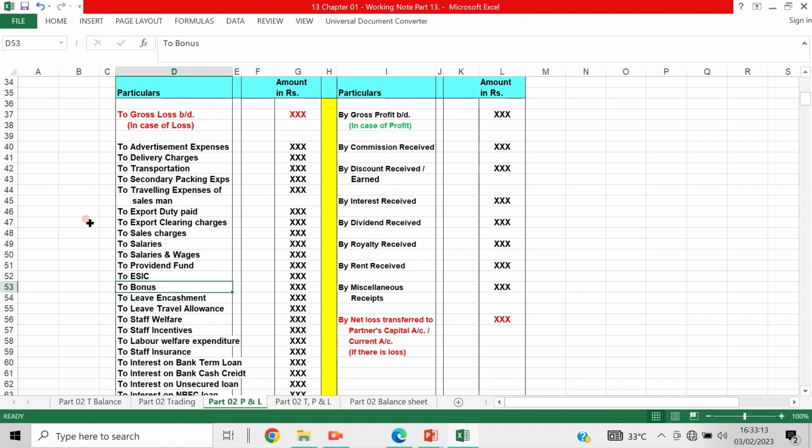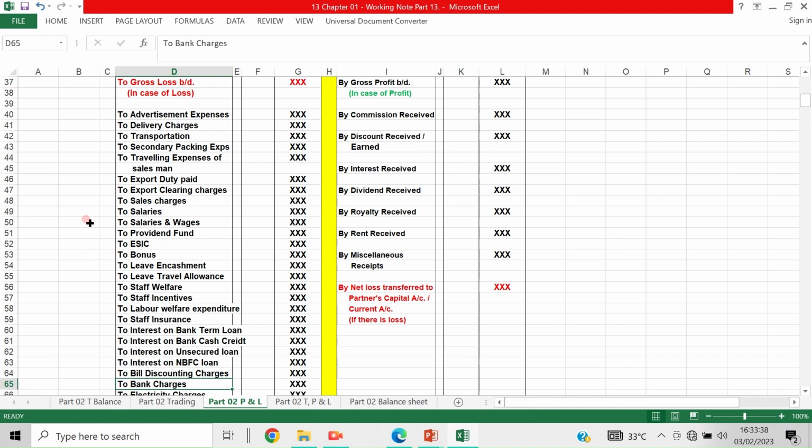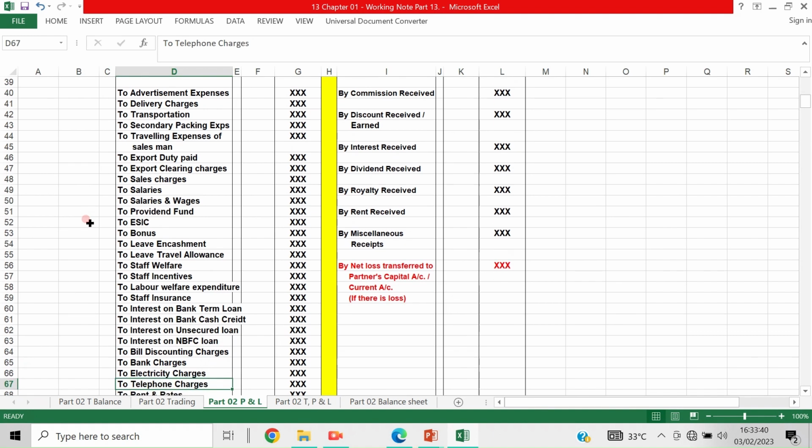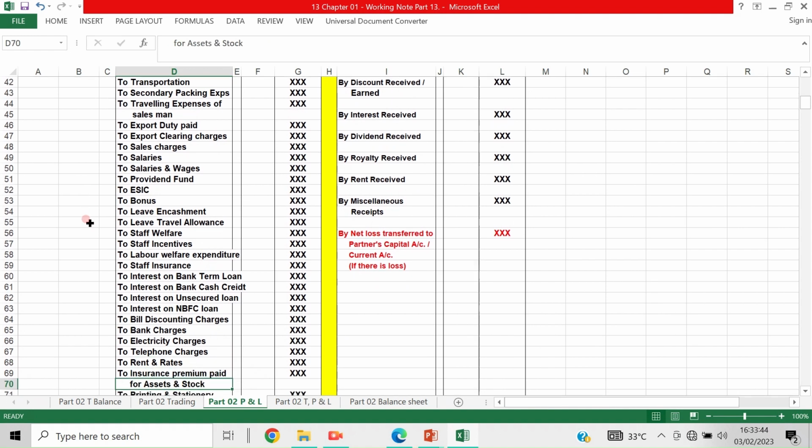Then bonus paid to staff, leave encashment paid to staff, leave travel allowance, to staff welfare, to staff incentives, to labor welfare expenditure, to staff insurance, to interest on bank term loan, interest on bank cash credit, interest on OD or cash credit, interest on unsecured loan, interest on NBFC loan, meaning non-banking finance companies loan, to bill discounting charges, to bank charges, to electricity charges, to telephone charges, to rent, rates and taxes, to insurance premium paid